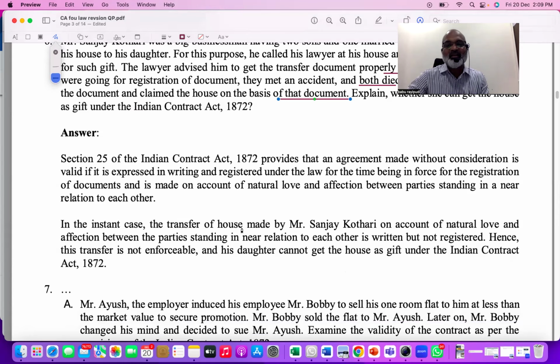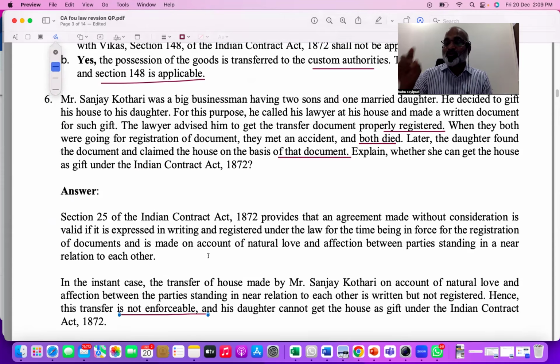Second paragraph: in the instant case, the transfer of the house is on account of natural love and affection between near relations, but it's not registered. Hence, the transfer is not enforceable. So students can get confused with two points. In that consideration lesson, we studied that once a gift is completed, it is valid no matter what happens later, without consideration.